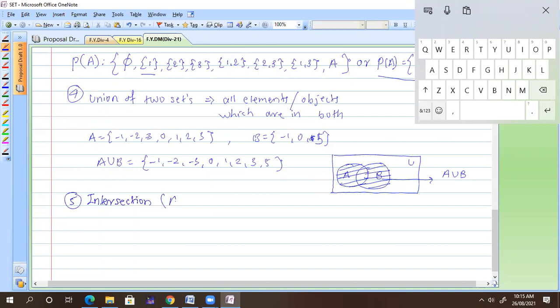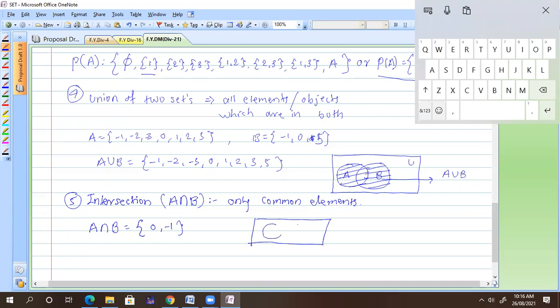Next one is intersection. It is denoted by A intersection B. Only the common elements. So what are the common elements? You need to find out. In the same example above, what is A intersection B? What are the common elements? -1 and 0, or 0 and -1. You can write it in any way. Order does not impact the sets.